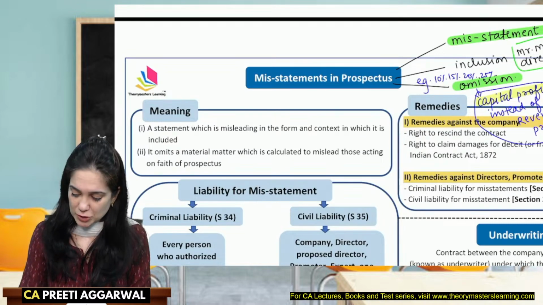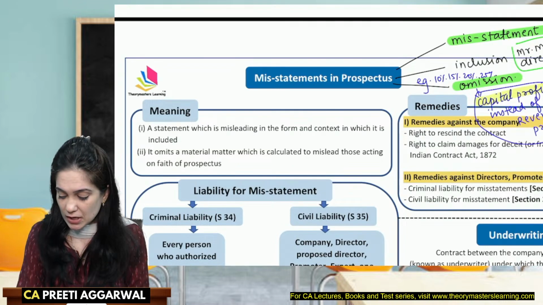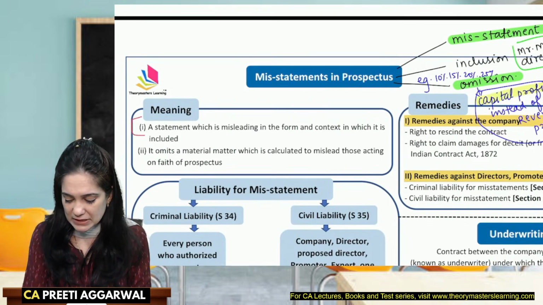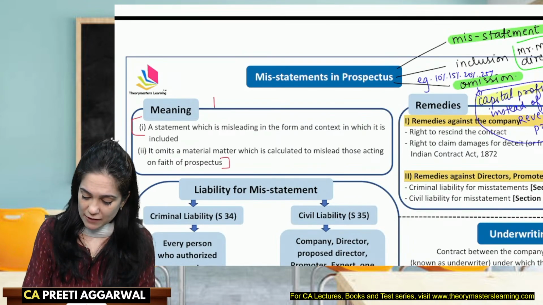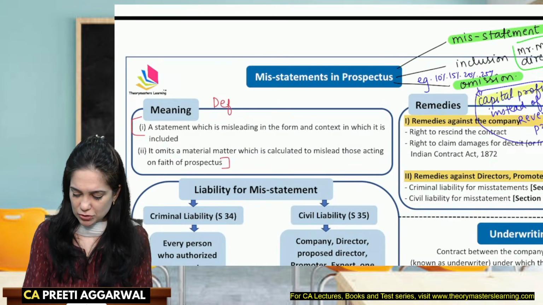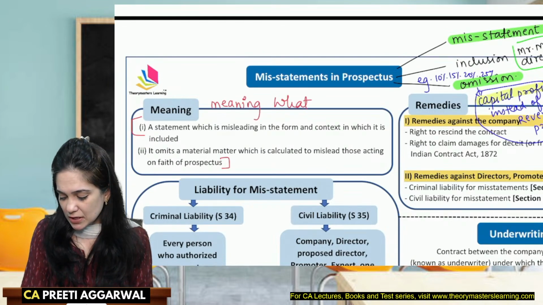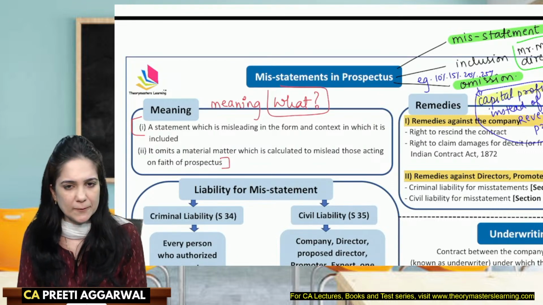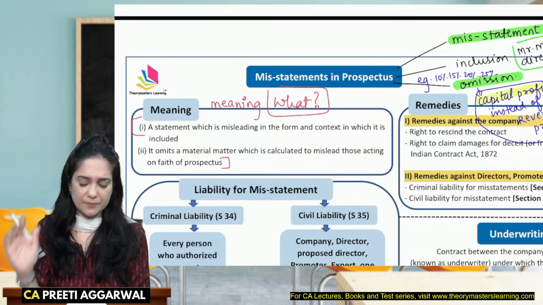Now, students, please pay attention. Whenever a question is asked on misleading prospectus, you have to compulsorily mention the definition. Or you can say that you have to write the meaning. So what is a misleading prospectus, or when does the prospectus become misleading? You have to start your answer with this, be it a theory or a case-based question.